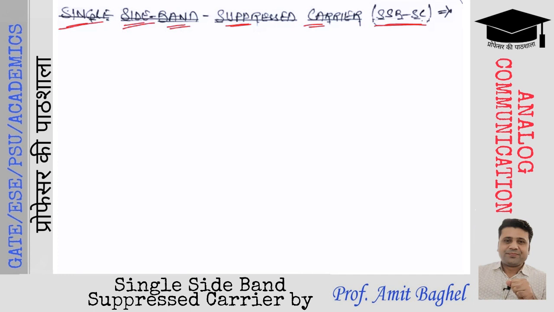So the power will be saved as well as the bandwidth will be saved. So SSBSC will give you the improvement not only in the power but also in the bandwidth when we are going to apply the SSBSC from the DSBSC method.